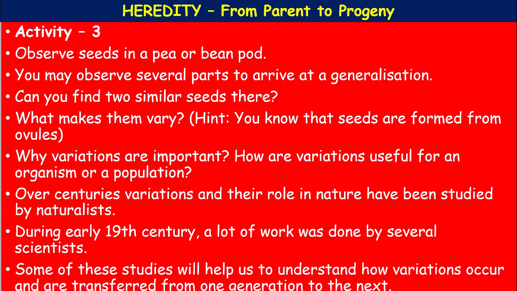Some of these studies will help us to understand how variations occur and are transferred from one generation to the next. As a result of the experiments of various scientists, we are able to understand the term variation and its importance now.